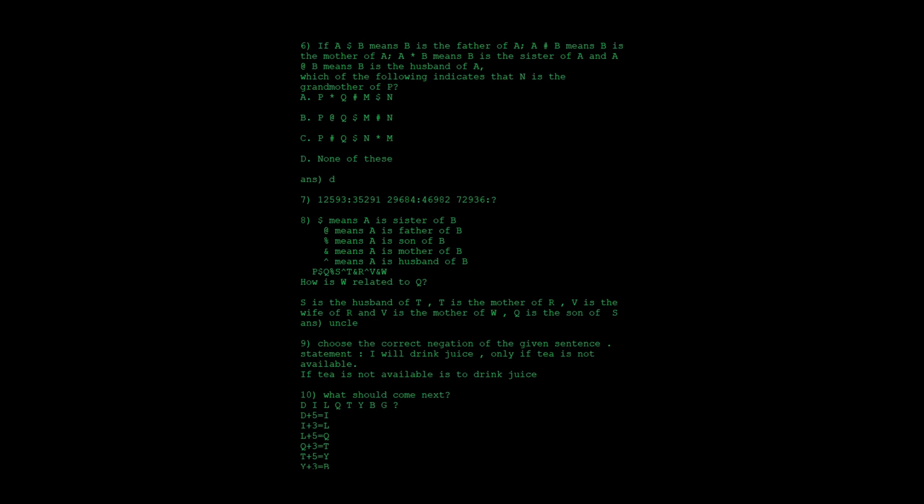So here we shall see the first option. We need to check with all the options. Which of these indicates N is the grandmother of P? So here you should say N is the grandmother of P.